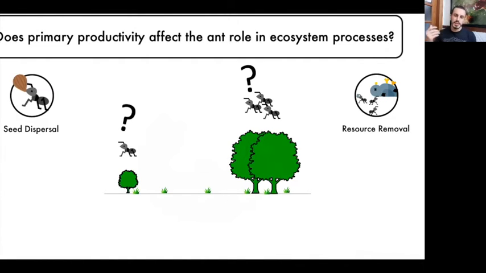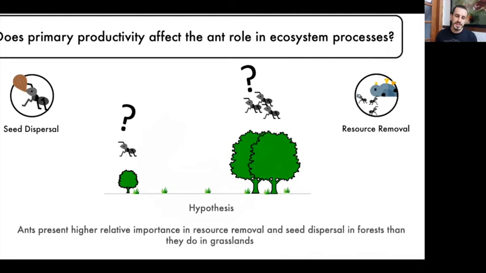Therefore, in this project we tested two of those ecosystem processes, seed dispersal and resource removal, and we have the hypothesis that ants present higher relative importance in resource removal and seed dispersal in environments with higher productivity.